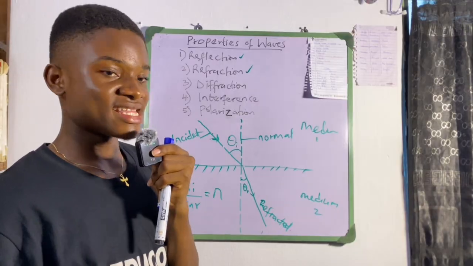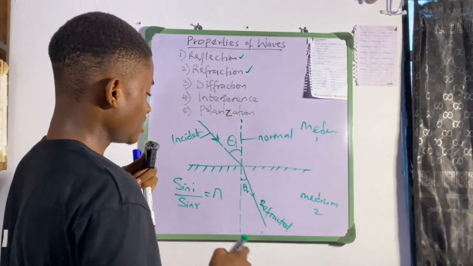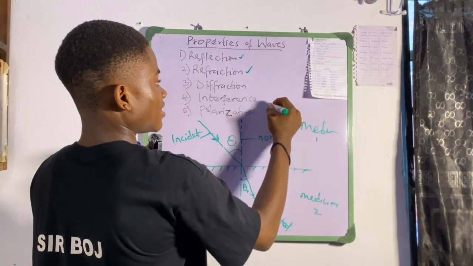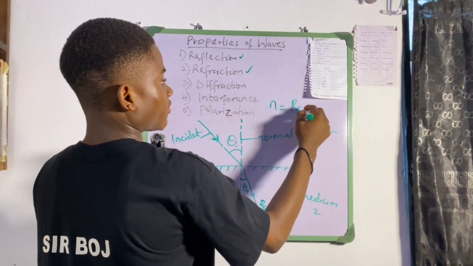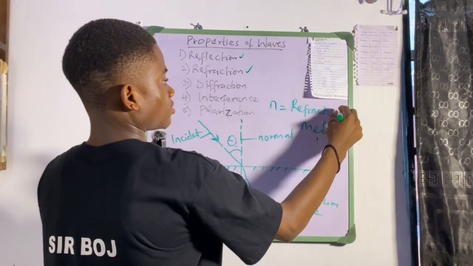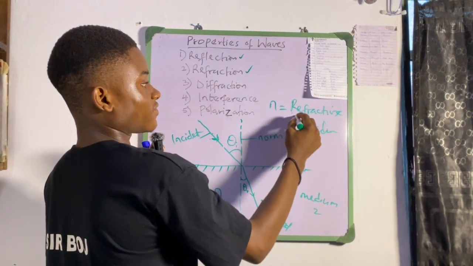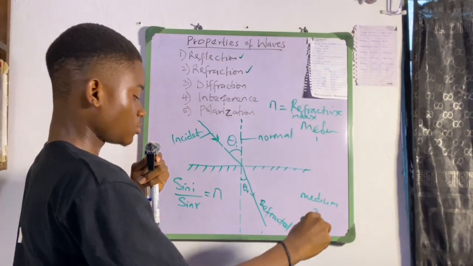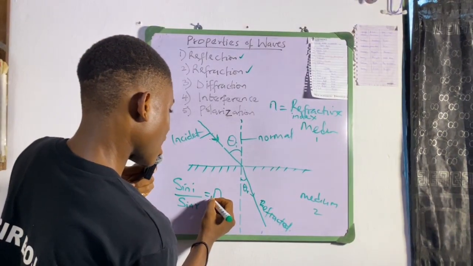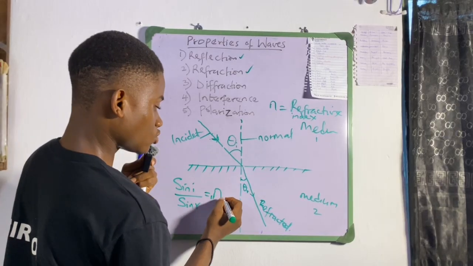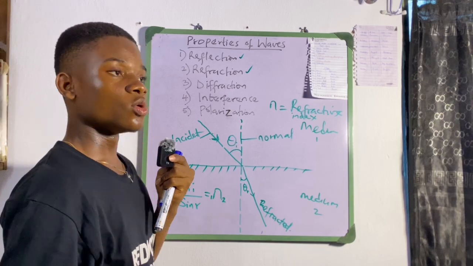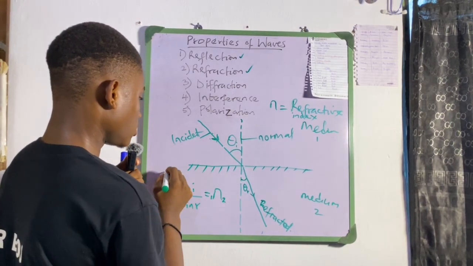The refractive index is usually noted as n. I know it's the refractive index of medium 1 and medium 2, so we write 1 and 2. All right, that is the refractive index. And this is called Snell's law.